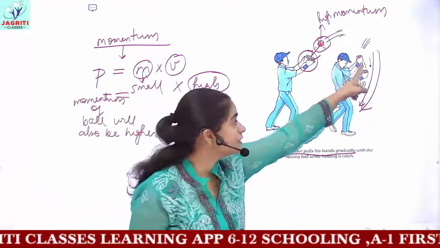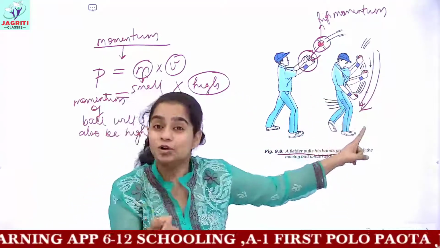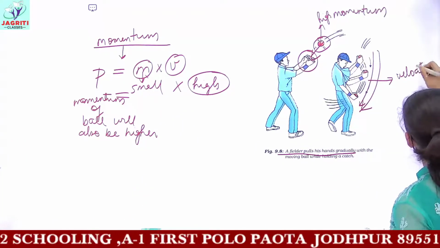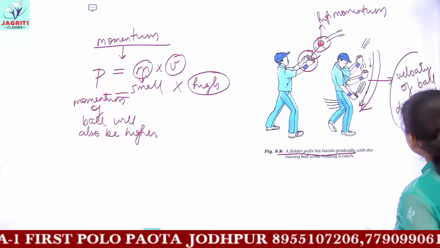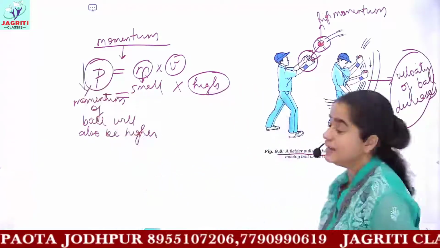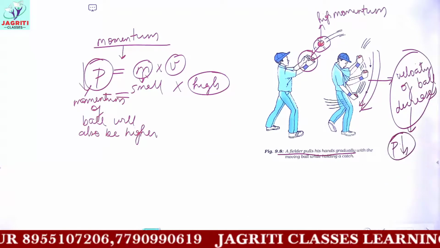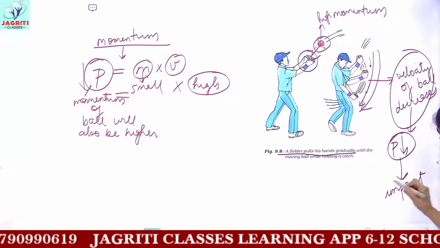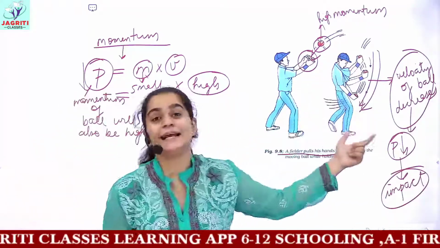And because the ball gets the time to reduce its velocity to a minimum value or to 0, the velocity of the ball decreases, and as the velocity decreases, the momentum will also reduce, that is momentum P also decreases. And because momentum decreases, the impact of the ball during catching would also reduce. So the player would not get any kind of injury.